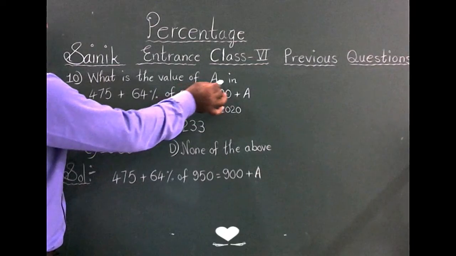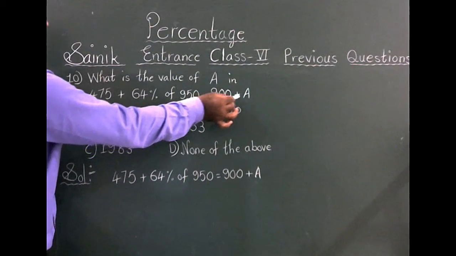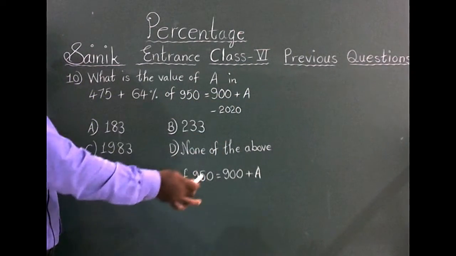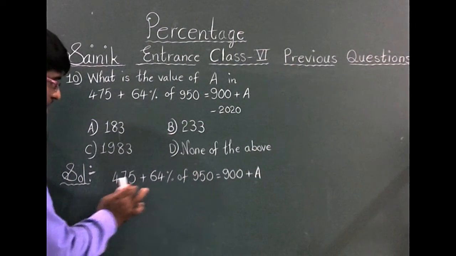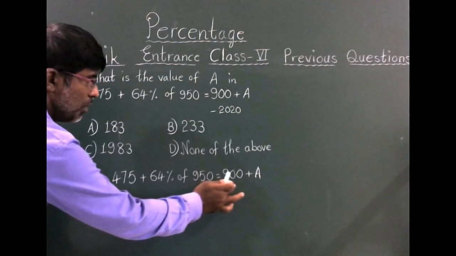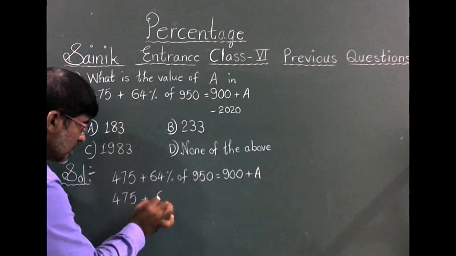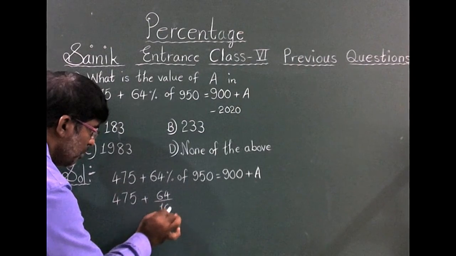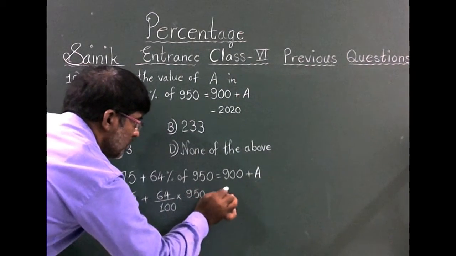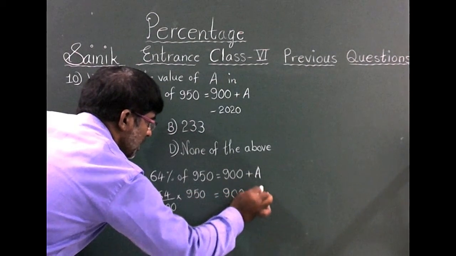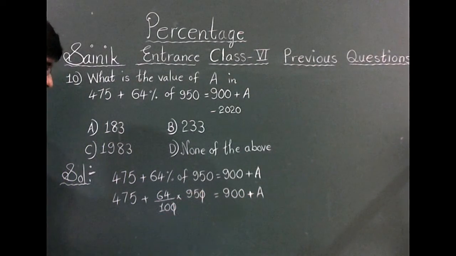What is the value of A in 475 plus 64% of 950 is equal to 900 plus A? Now find out the value of A. This problem was asked in the year 2020. 475 plus 64% of 950 is equal to 900 plus A. 475 plus 64 by 100 into 950 is equal to 900 plus A.